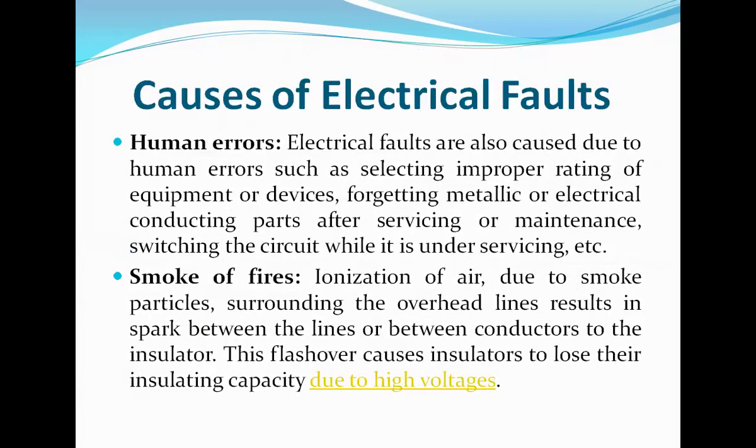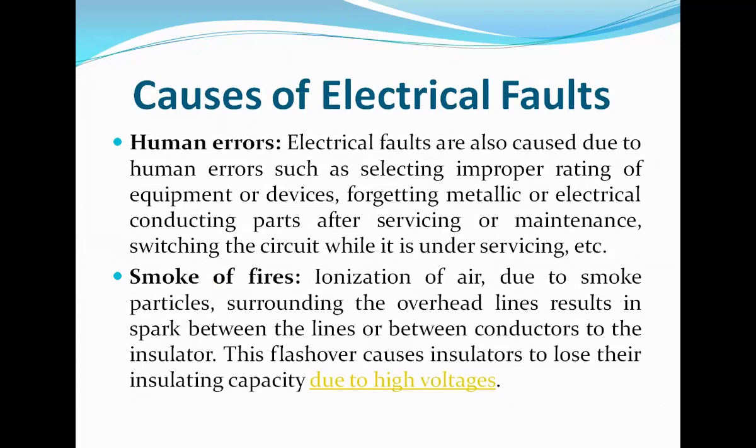Next one is human errors. What type of human errors? Look, electrical faults are also caused by human errors such as selecting improper rating of equipment or devices, forgetting metallic or electrical conducting parts after servicing or maintenance, switching the circuit while it is under servicing, etc. So these are the human errors. Human error is also one of the causes of these electrical faults.